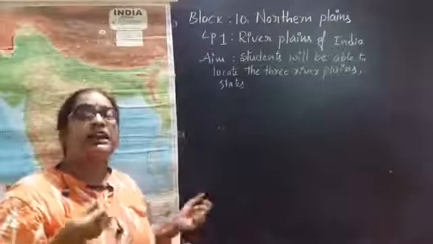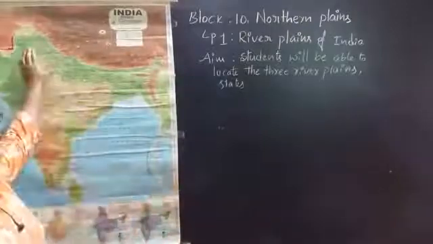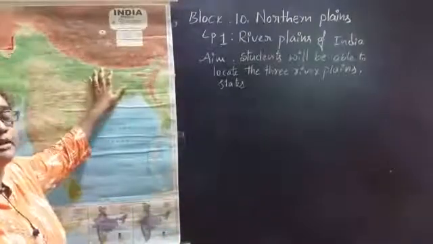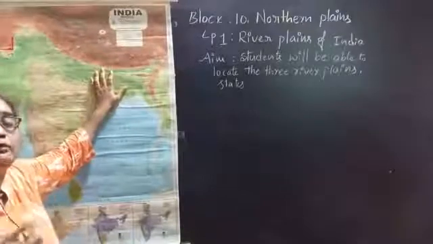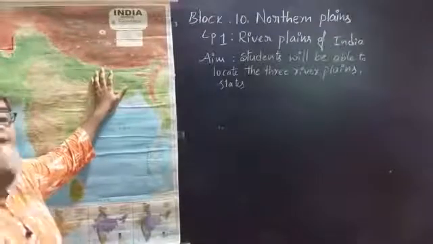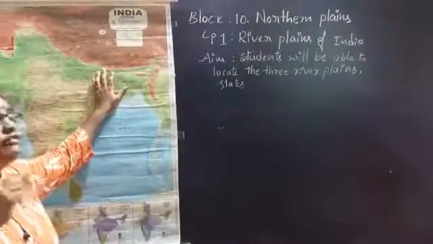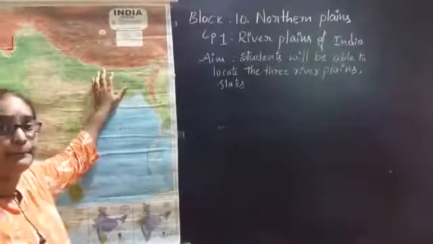crops and plants. That's why these plains have good crops and horticulture. That means this clay, sand and silt will help to grow the crops here. The mixture of these three is known as alluvium.